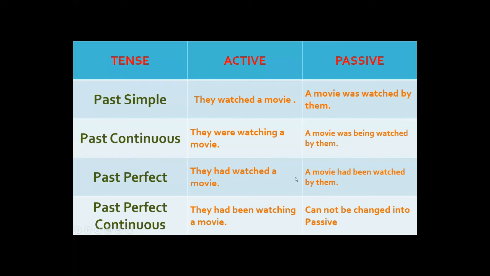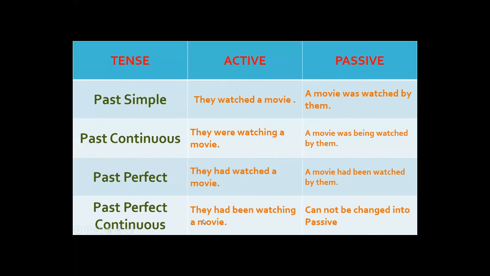Past perfect: they had watched a movie. This is the helping verb had, because had, has, have, they are perfective. In perfect tense, we put them as helping verbs. Then the third form of verb and the object. So the object, had been. Why been? Because it is a perfect tense. After had, that is a perfective, it is always a third form of verb. So what we have to do, we have to put the third form of be verb, that is been, and then watched, the third form of passive verb, and then addition of by and them.